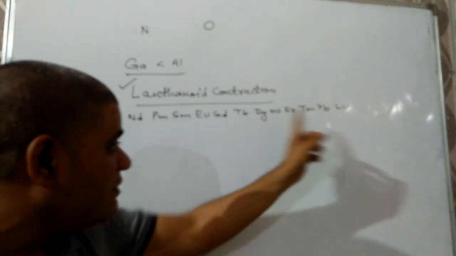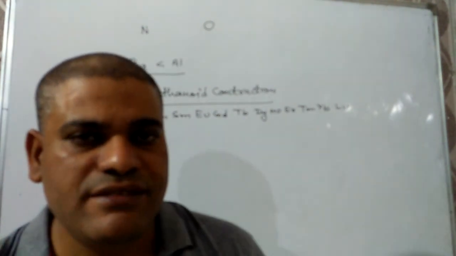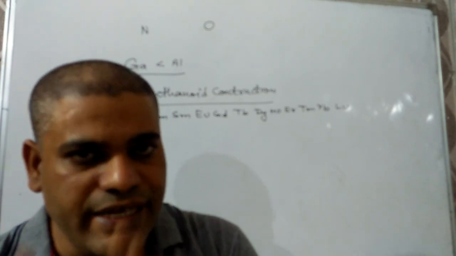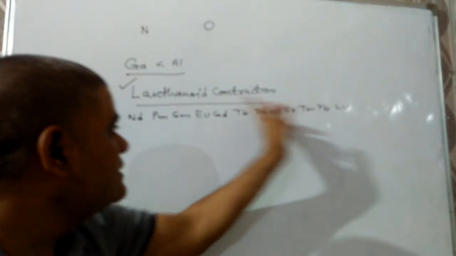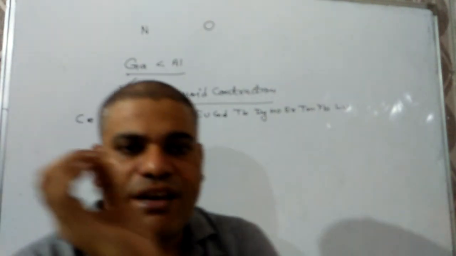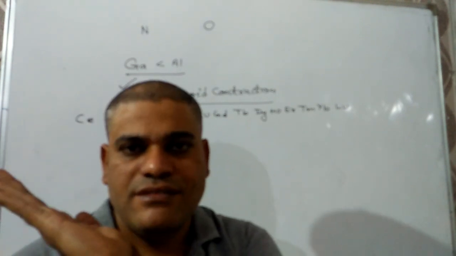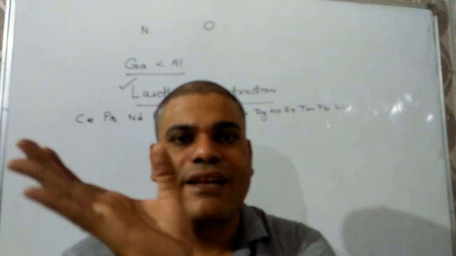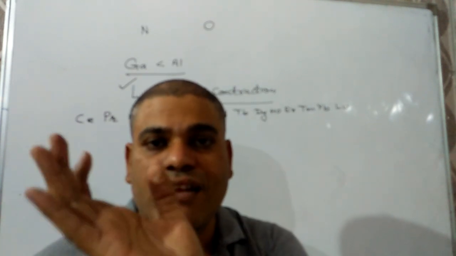Hence, the size will decrease from cerium to lutetium. Actually, there is a steady decrease in atomic size with increase of atomic number as we move through the lanthanoids, and that property is known as lanthanoid contraction.